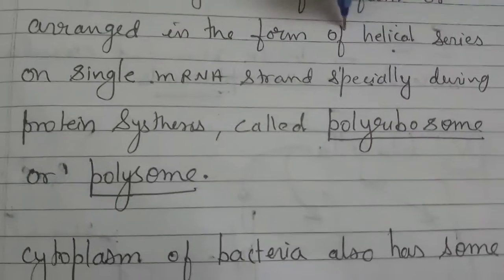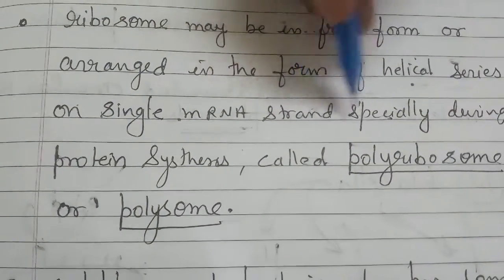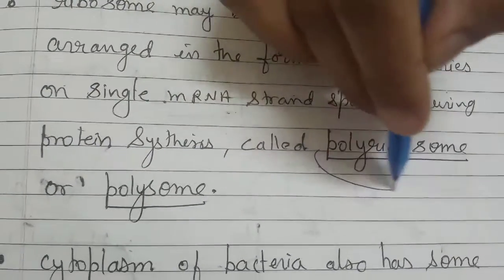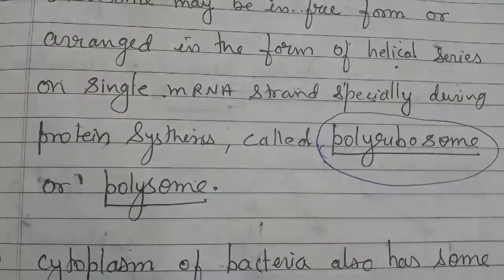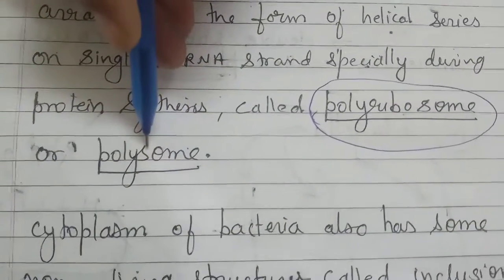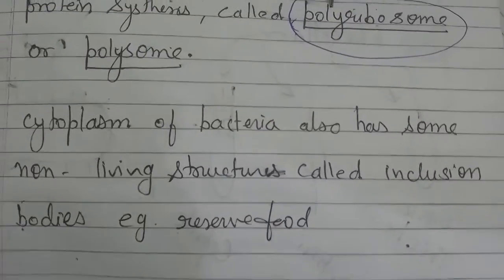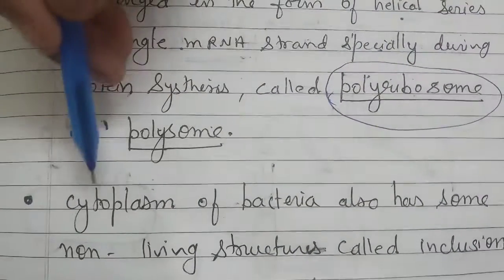If they are in a helical series on a single messenger RNA strand, especially during protein synthesis, we say it is a polyribosome or polysome. You can pronounce it short as polysome, and this is exactly the polyribosome. Poly means a number of ribosomes arranged in a chain.